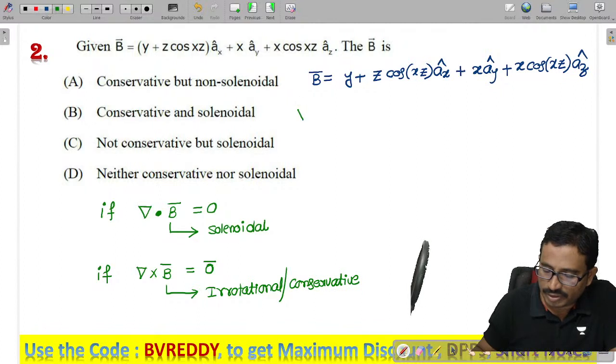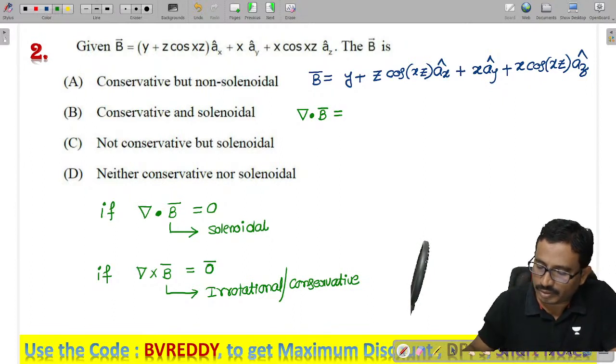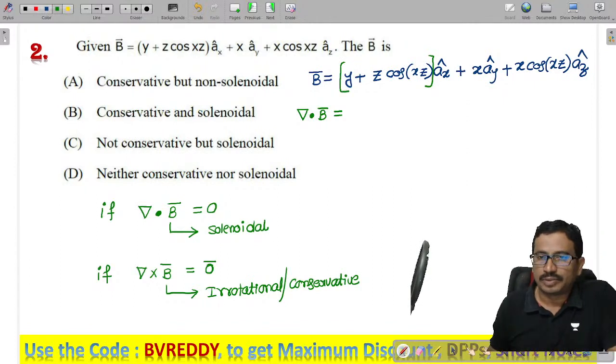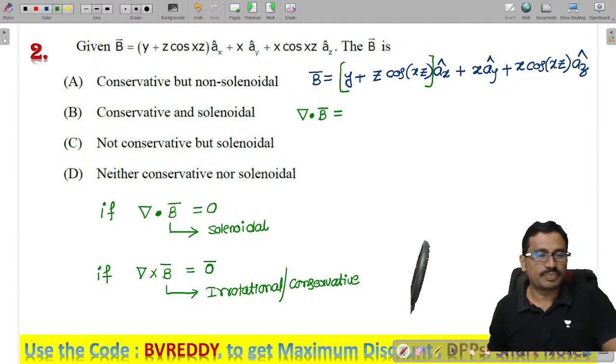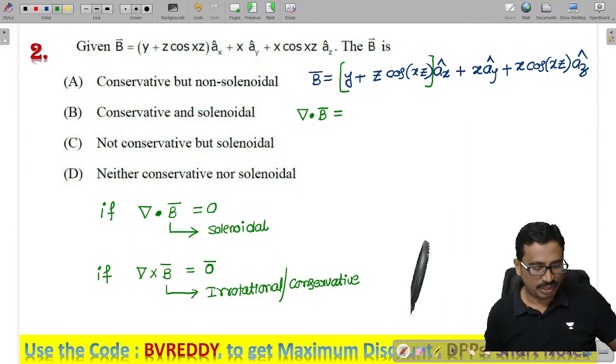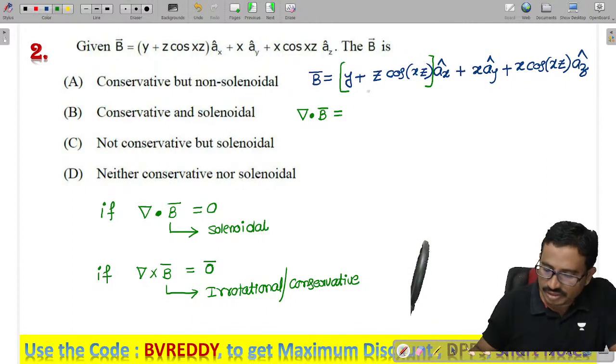So let us find the divergence and curl. Let us find the divergence first, that is del dot b. This whole thing is the x component. We should differentiate this x component with respect to x. Tell me what I will get. If I differentiate, the y derivative is 0. So what I will get here is minus z square into sine of xy.